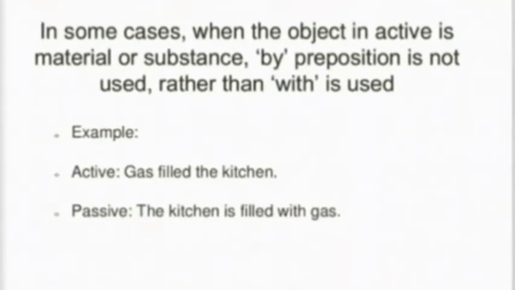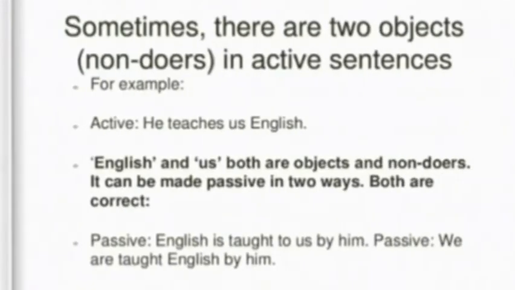In some cases, when the object in active is a material or substance, the by preposition is not used. We should use with. Gas filled the kitchen. The kitchen is filled with gas. It should not be by. Basically, when a non-living thing is used, that time we need to use with. So we should use with instead of by.